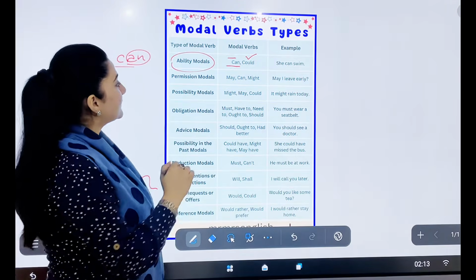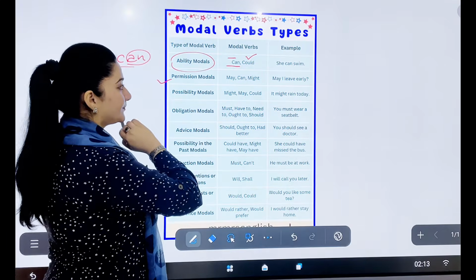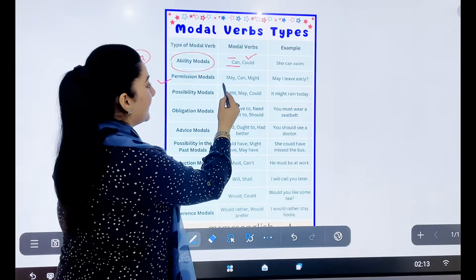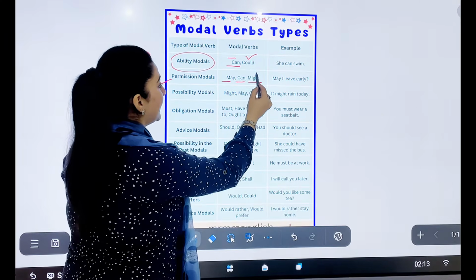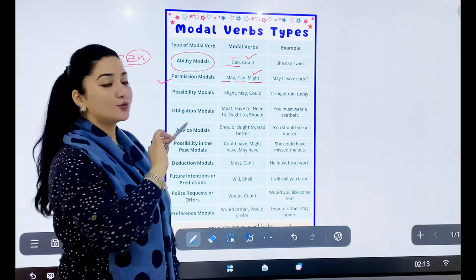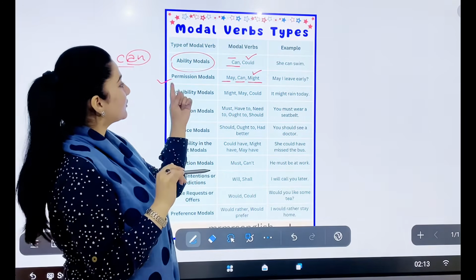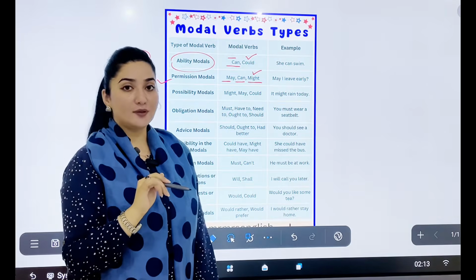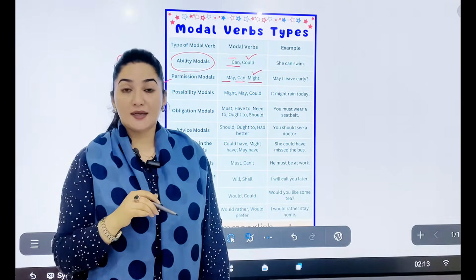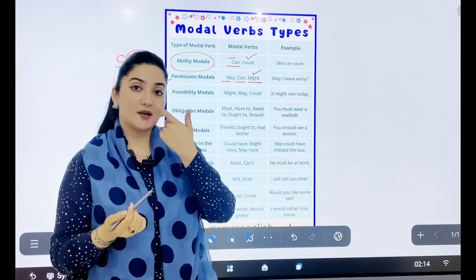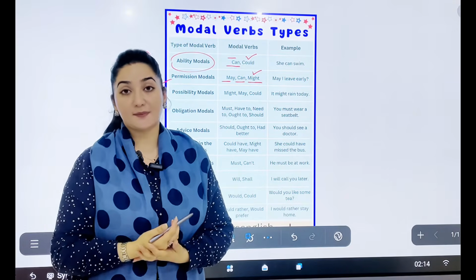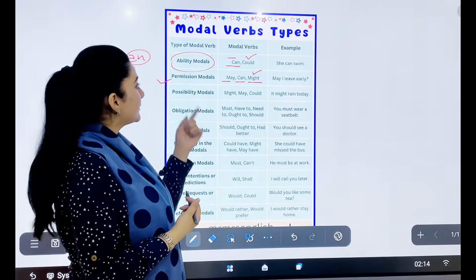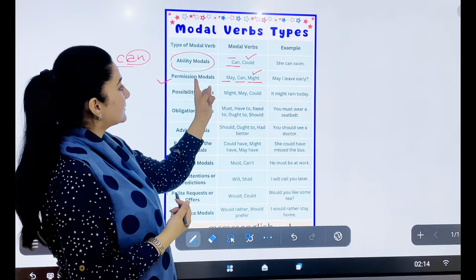The next modal is the modal verb for permission. Permission means ijazat lena. And for permission we say may, can and might. And might is also used for possibility, plus it is also used as a permission modal. Here they have shared one example: may I leave early. Also for permission in schools, we are familiar with one sentence very well, like may I come in, may I go, may I call you. Alright, so these modals are known as permission modals.